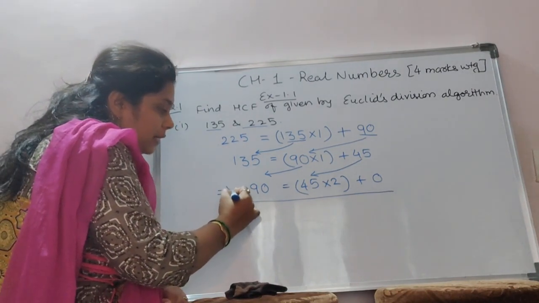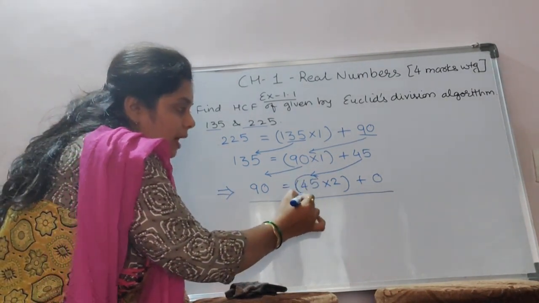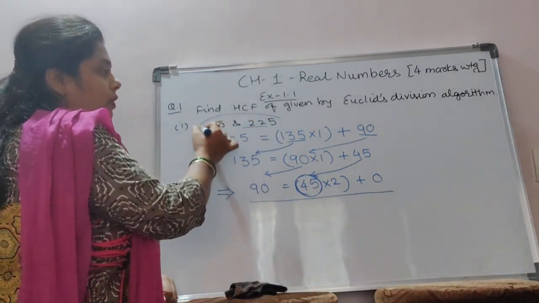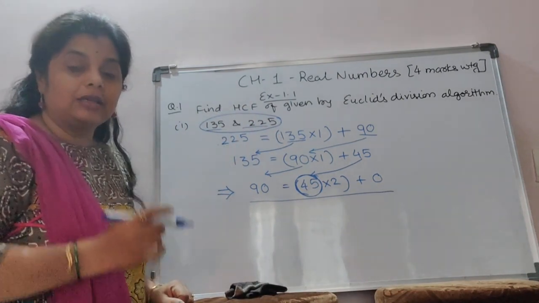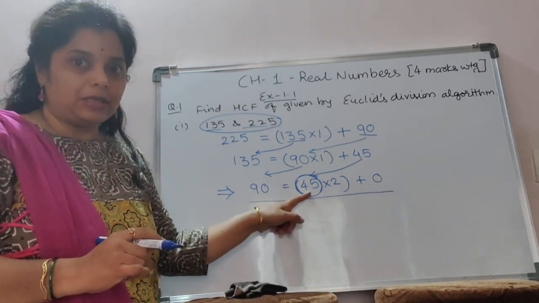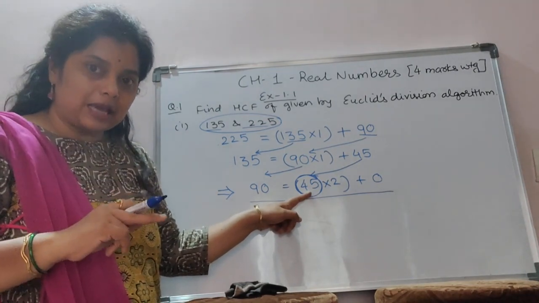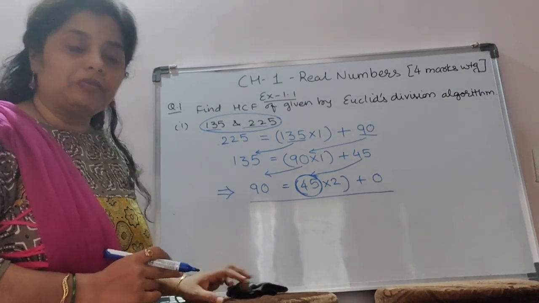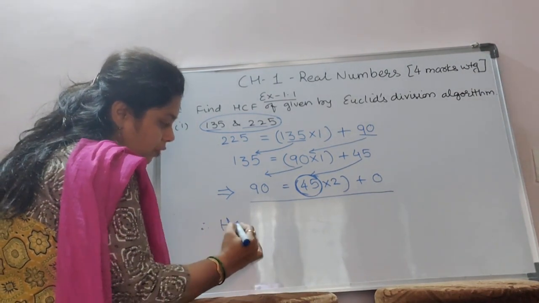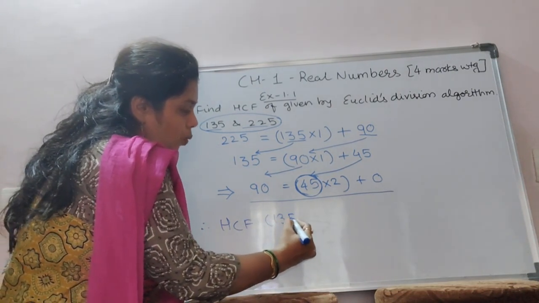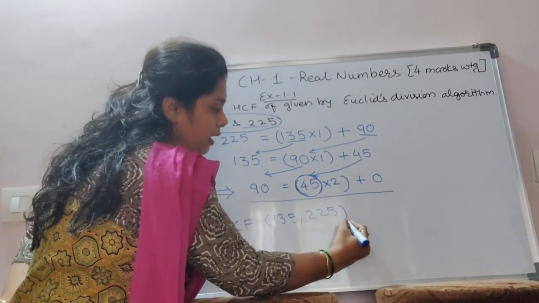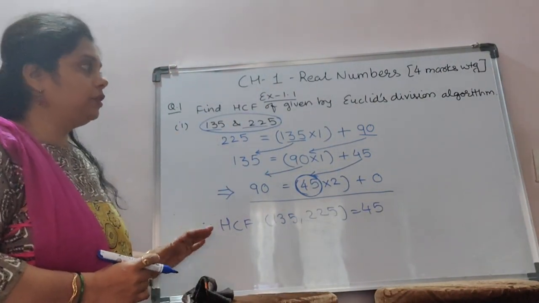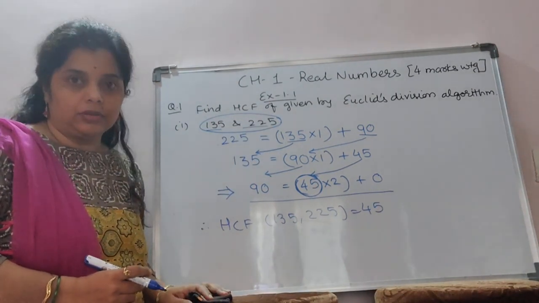So whenever we get the last step, the divisor is the HCF of the given numbers. The divisor of the last step. I repeat again. The divisor of the last step is the HCF of 135 and 225. So lastly we can say that therefore HCF of 135 and 225 is equal to 45. This is the method we call the Euclid division algorithm.